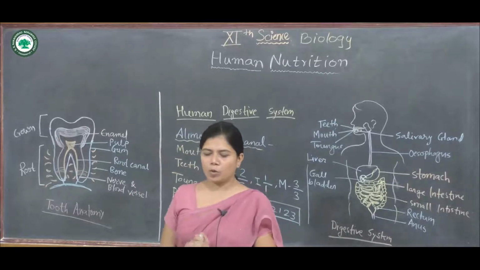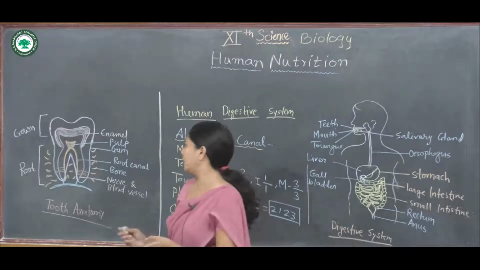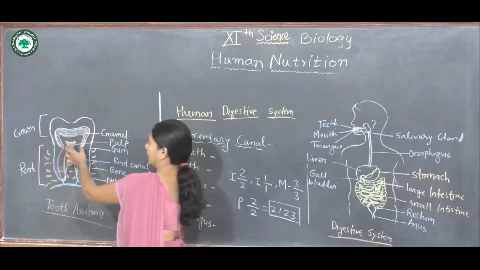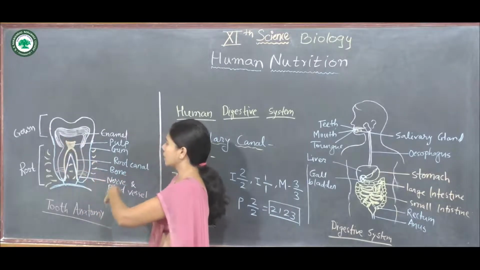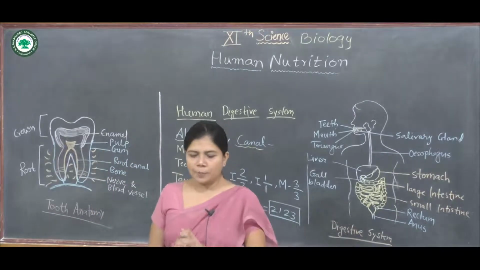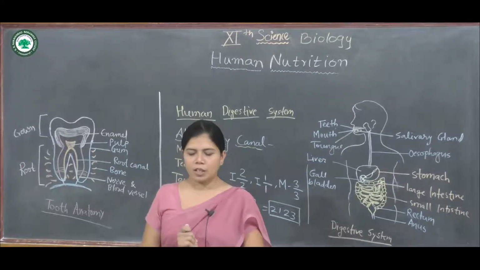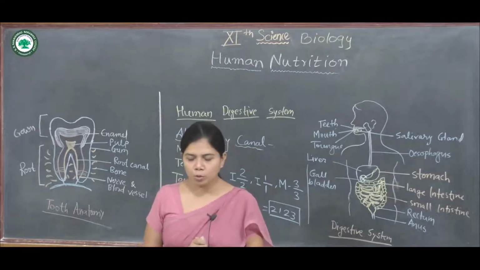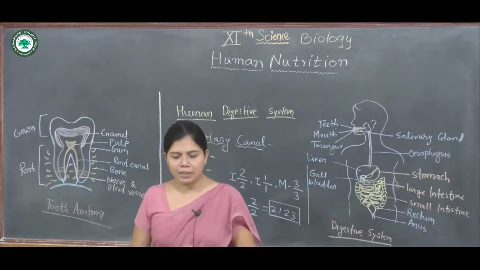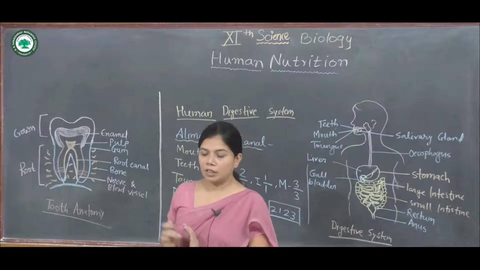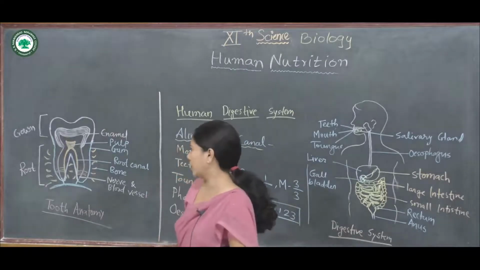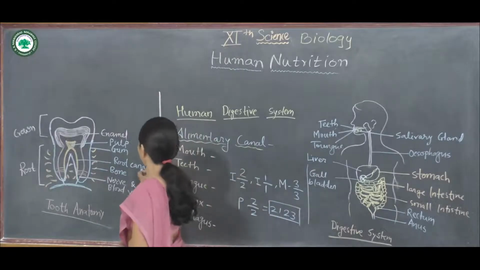The dentine encloses a cavity known as the pulp cavity. The pulp cavity has an extension in the root of the tooth, and that is known as the root canal.